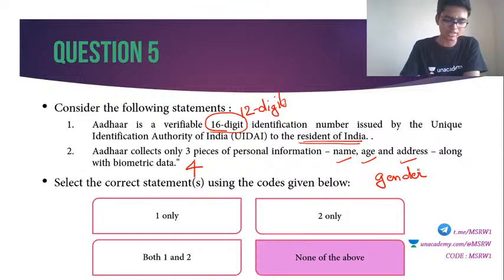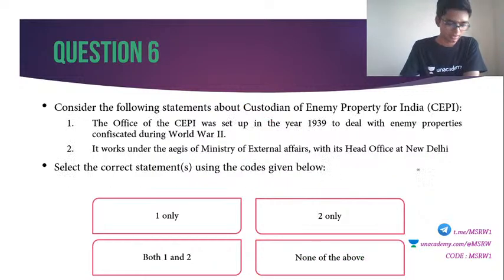Yeah, Drishti got this right. Very good. Somebody else told ML. Okay, very good. Question number 6. Consider the following statements about Custodian of Enemy Property for India, CEPI. Number 1. The office of the CEPI was set up in the year 1939 to deal with enemy properties confiscated during Second World War. 2. It works under the aegis of Ministry of External Affairs with its headquarters at New Delhi. Select the correct answer.